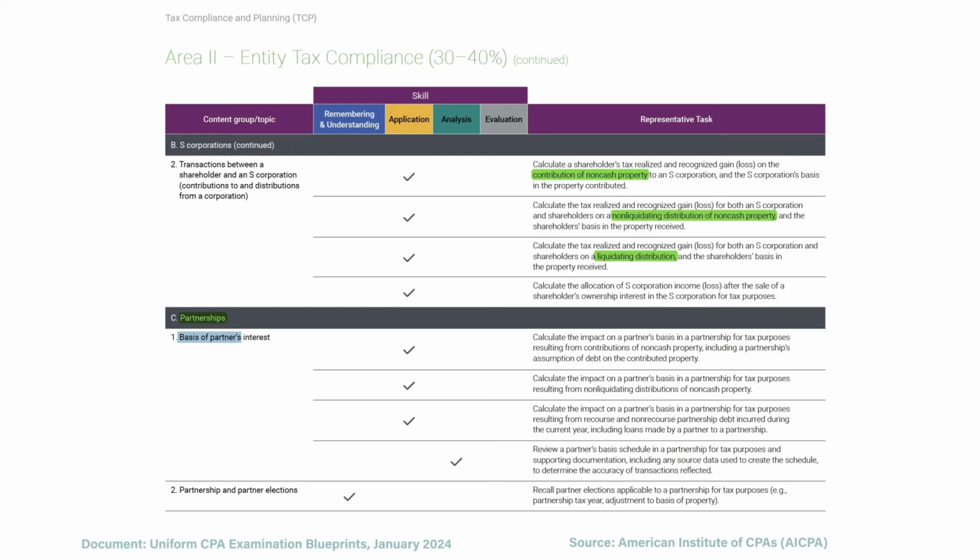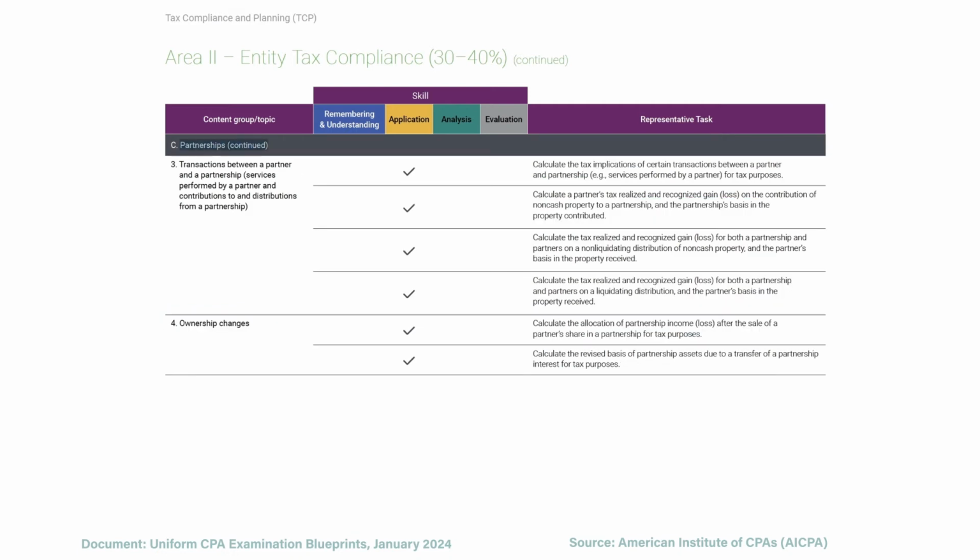We first focus on basis of partners' interests. Just like the other sections, this focuses on contributions of non-cash property. It focuses on non-liquidating distributions. It focuses on recourse versus non-recourse debt. And these elements affect the partner's basis. From there, we have the partnership and partner elections, which is where we choose the partnership tax year, for example.